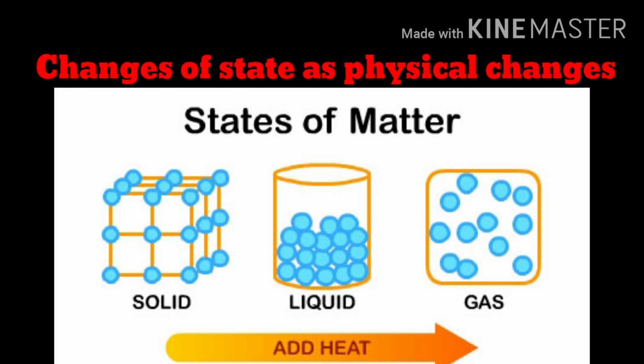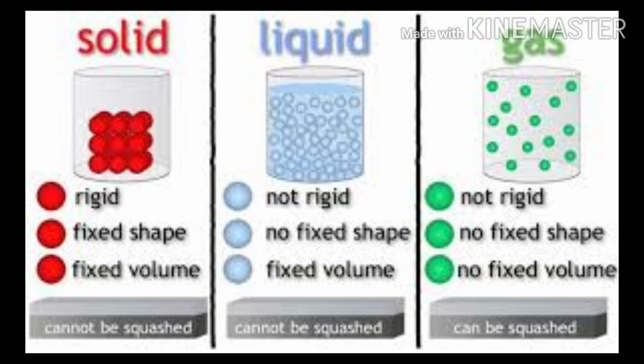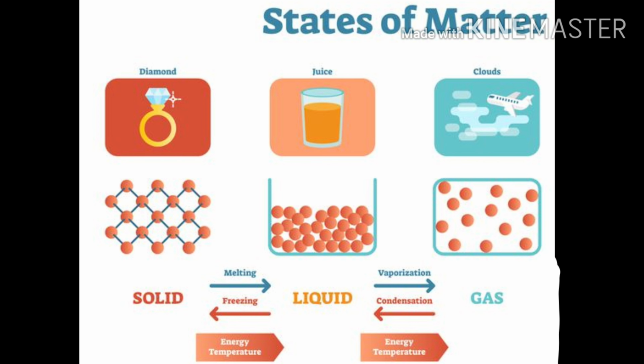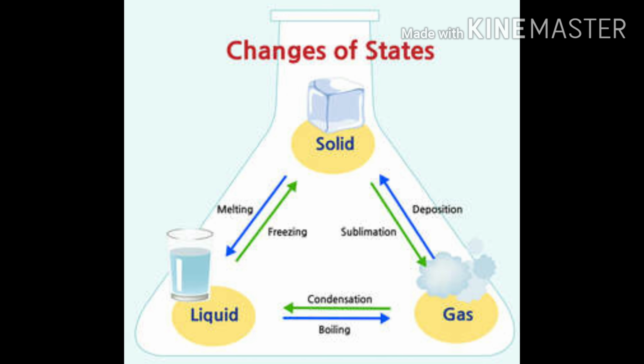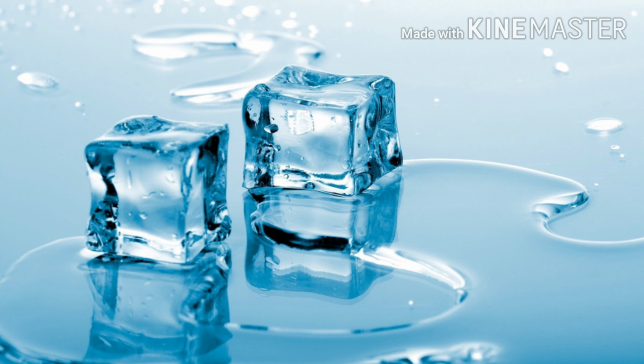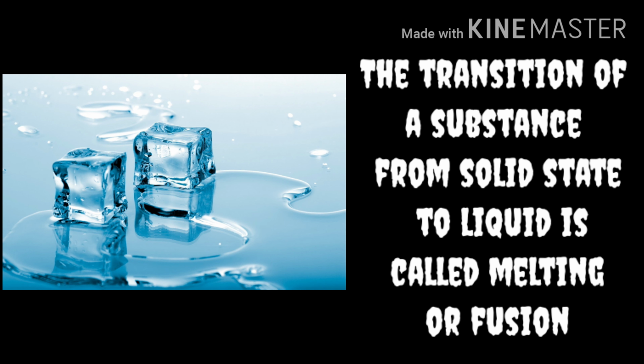So let's discuss the changes of state as physical changes. So what do you understand by the term state of matter? We already studied the three different states of matter. They are solid, liquid and gas. Some materials show the conversion from one state to another. We can consider water as a fine example of this. Think about ice cubes. They are in a solid state, right? When you supply heat to the solid state, they turn into a liquid state. So the transition of a substance from a solid state to a liquid is called melting or fusion.